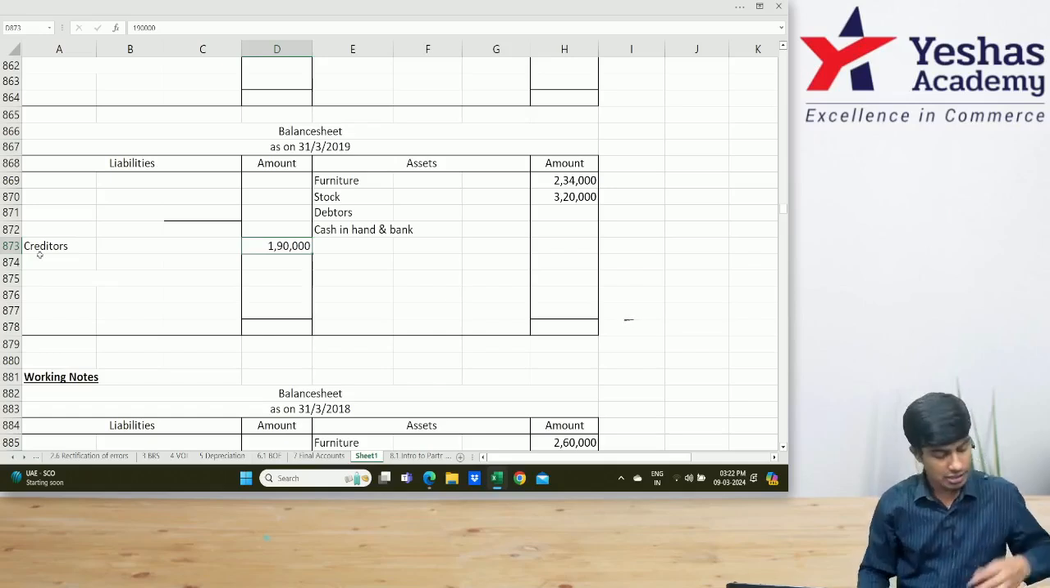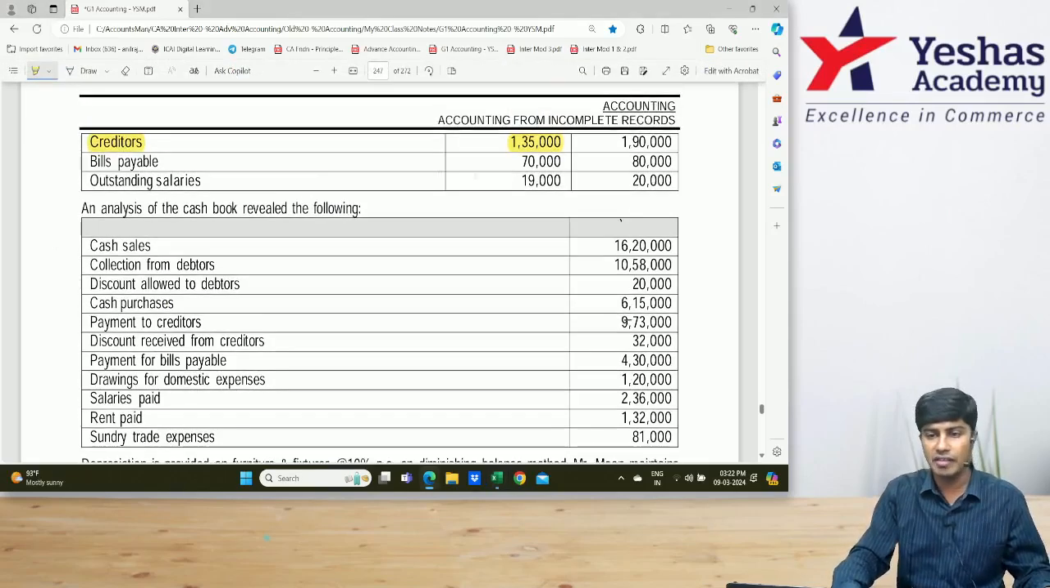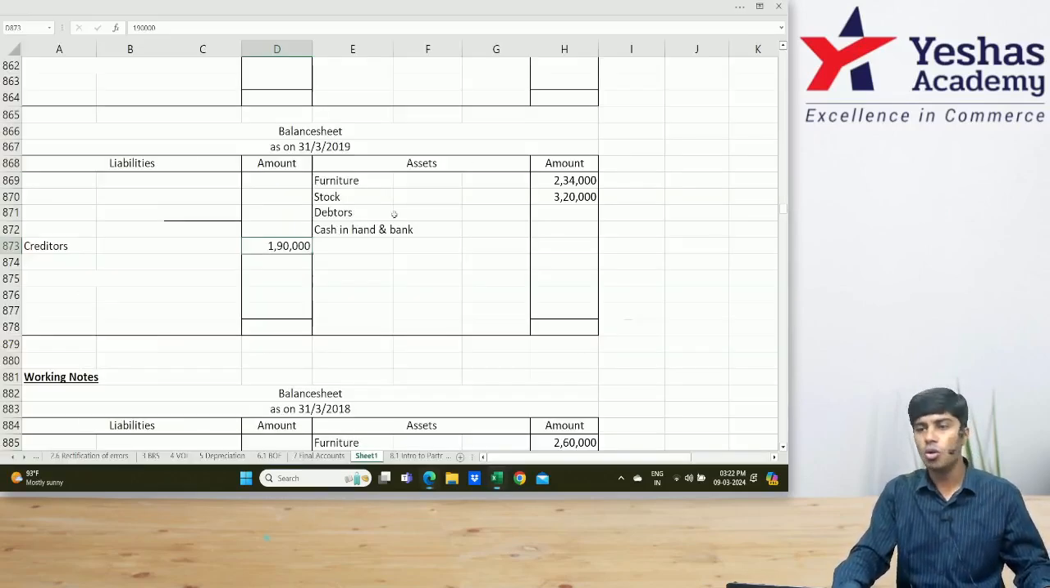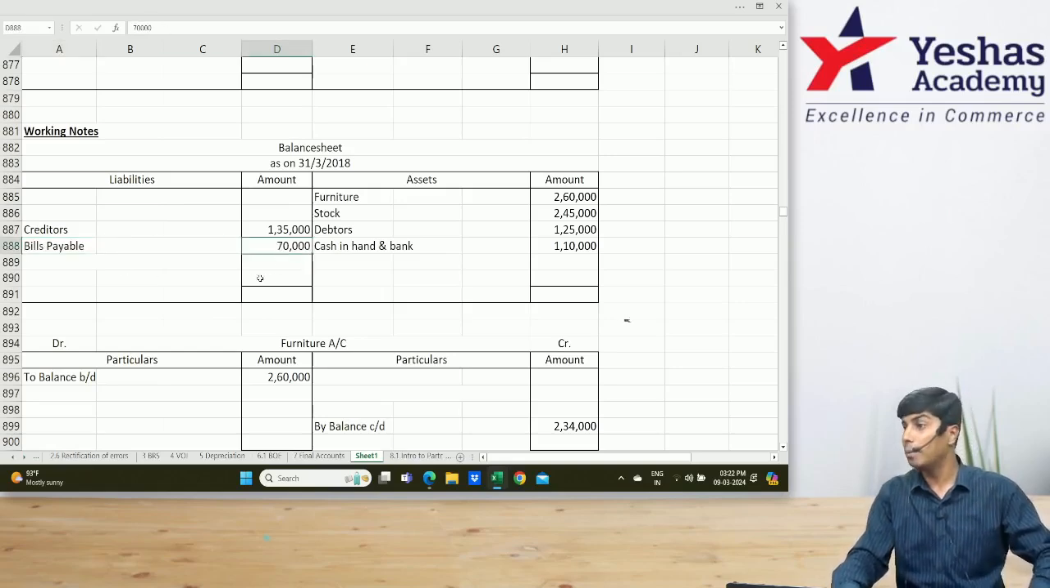Everyone got this? Very good. What do we have after creditors 1 lakh 90,000? We have with us bills payable. How much is bills payable? Opening balance 70,000. The opening balance of bills payable I'll write in my opening balance sheet. Bills payable, how much is it? 70,000. But I would have to open one more bills payable ledger.